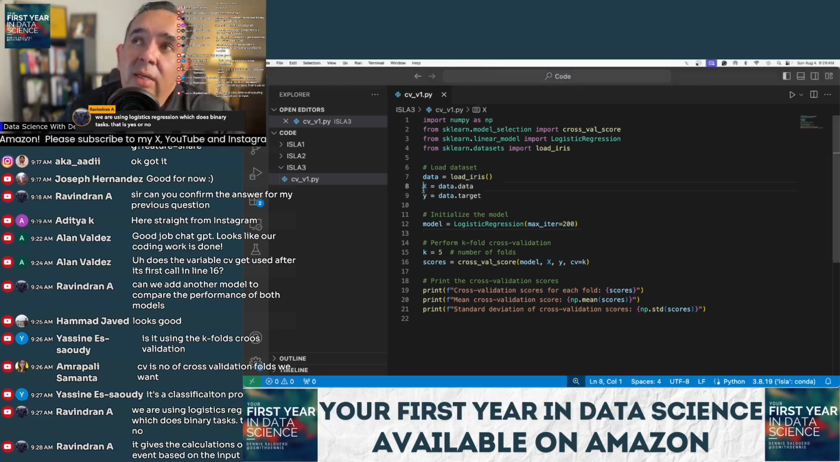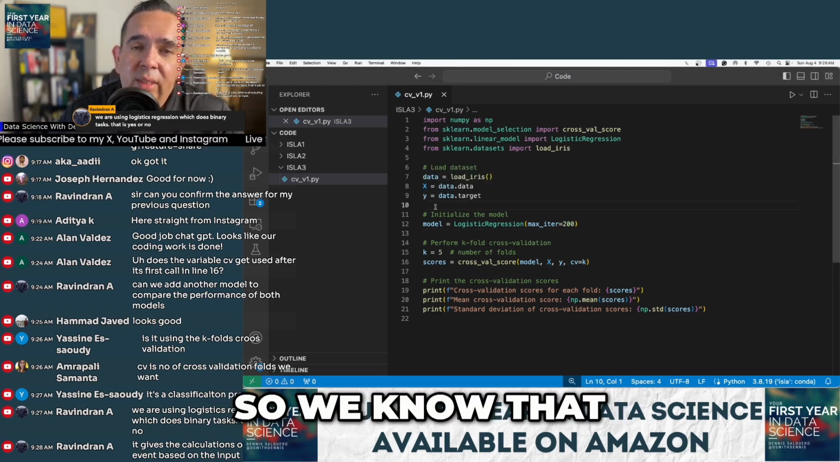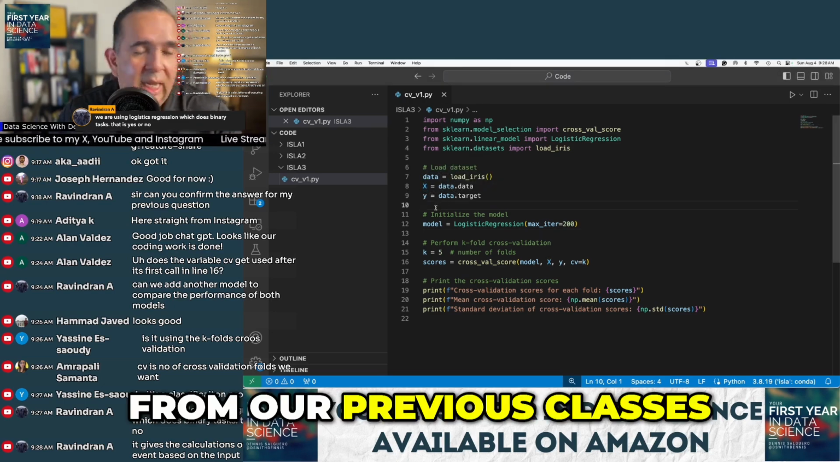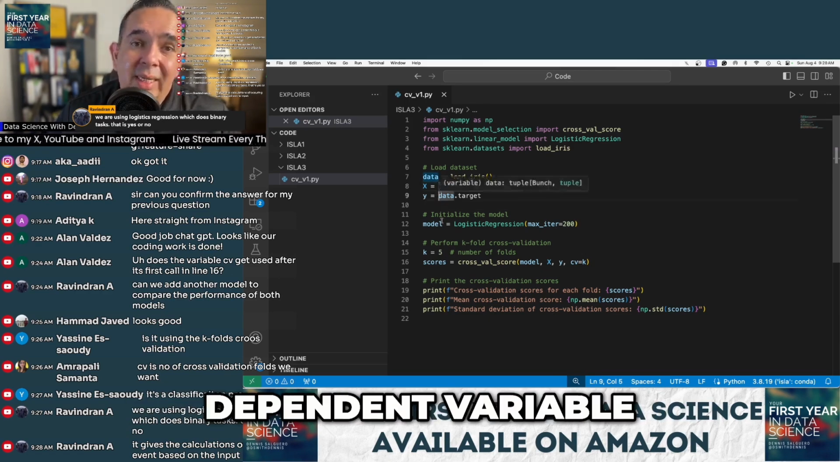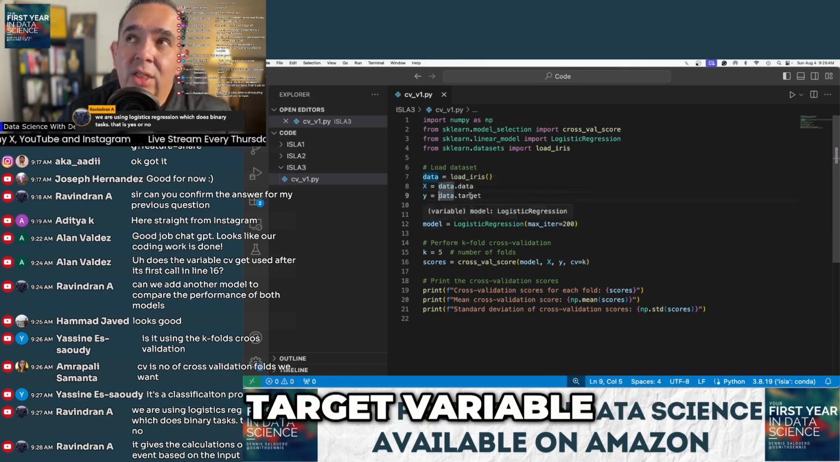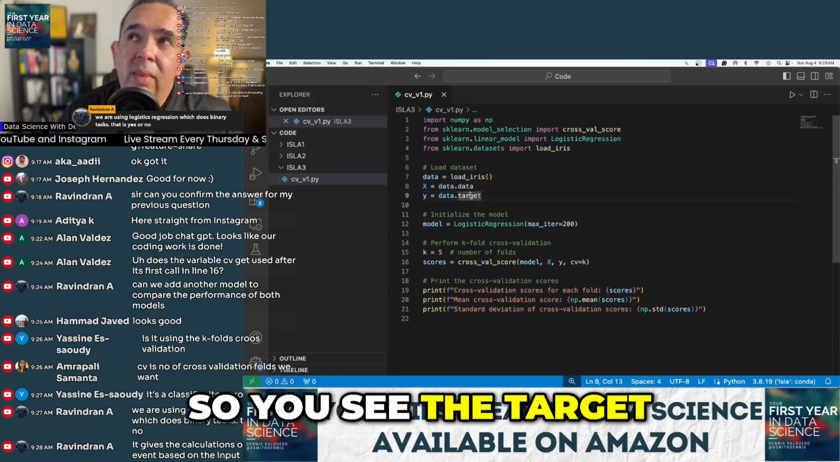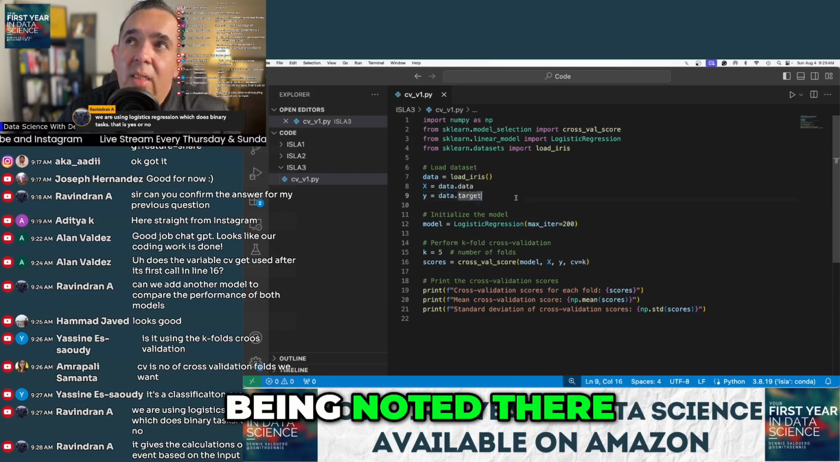The other thing that caught my eye is we're setting our X and Y, right? So we know from our previous classes that X is going to be our independent variable and Y is going to be our dependent variable, also known as our target variable. So you see the target being noted there.